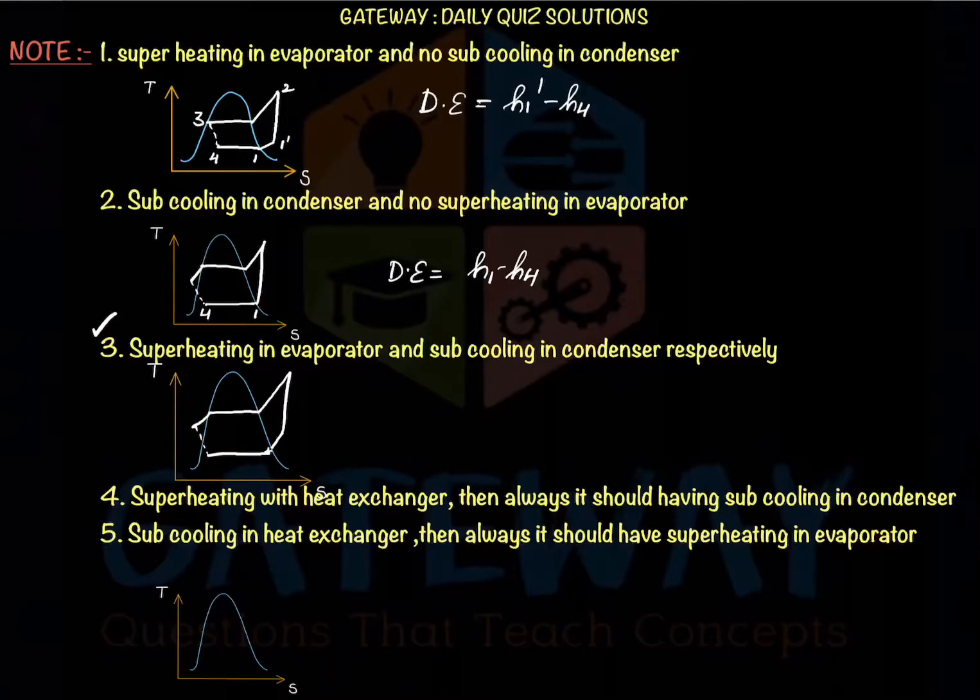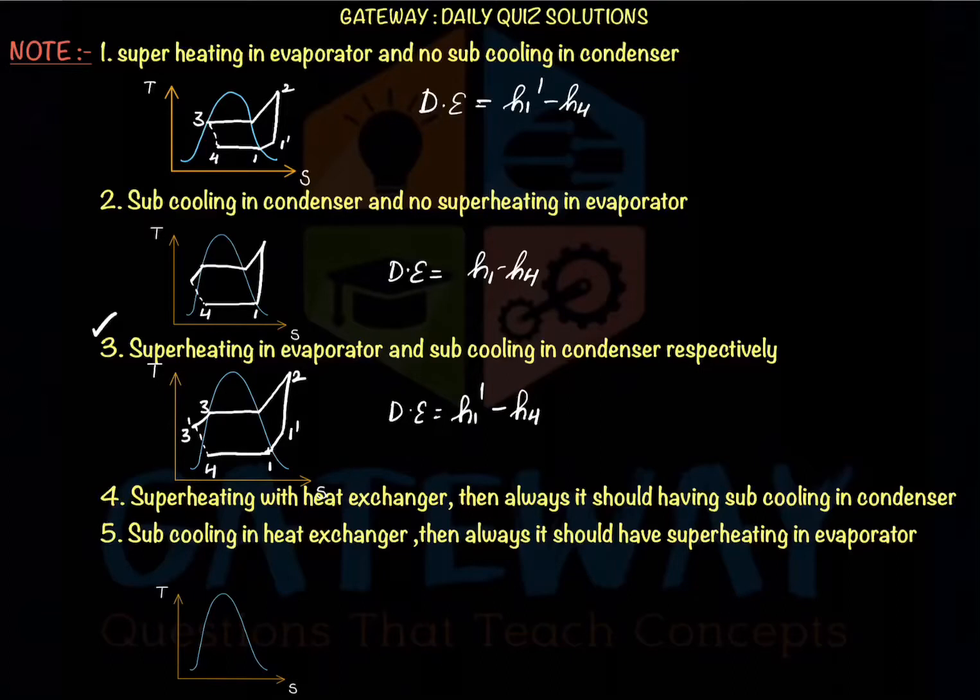This was the possible case, right? And here the points were 1, 1 dash, 2, 3, 3 dash, 4. And here our desired effect is, since superheating is in the evaporator itself, H1 dash minus H4. And comes our last two cases, for which both were exactly the same.